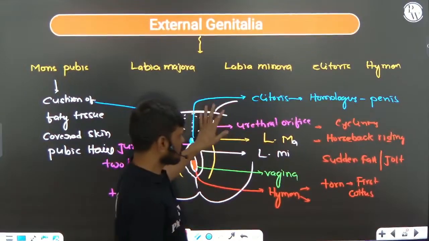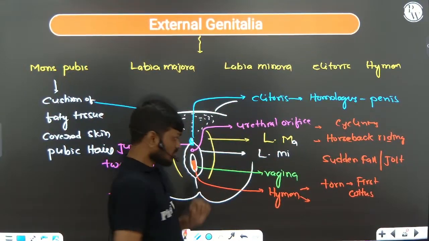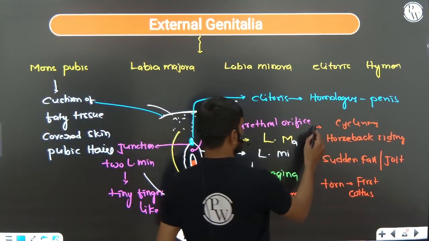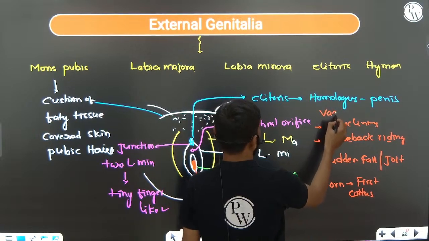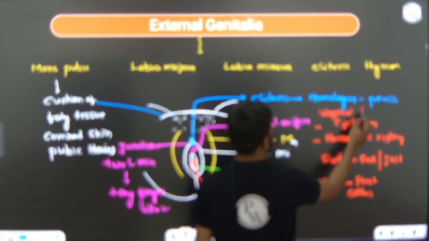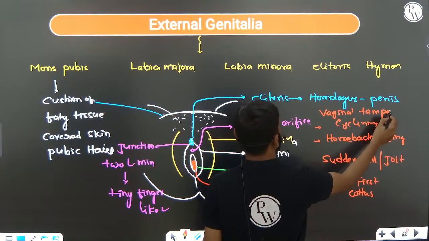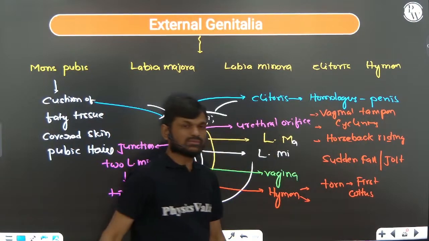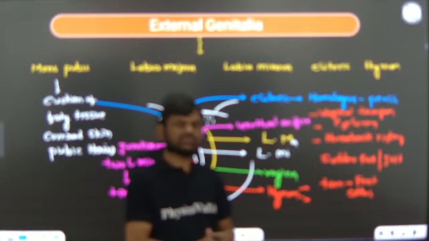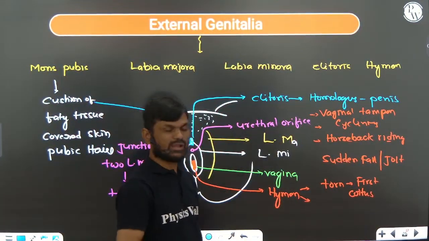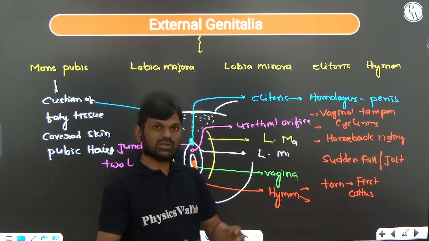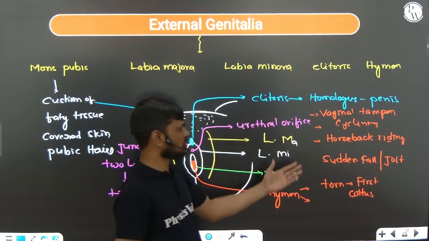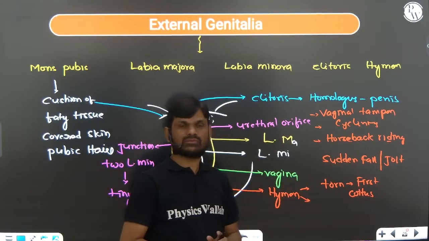Okay, so these are very, very important. And insertion of a vaginal tampon, one type of sanitary napkin, because of insertion of the vaginal tampon also, sometimes the hymen will tear.